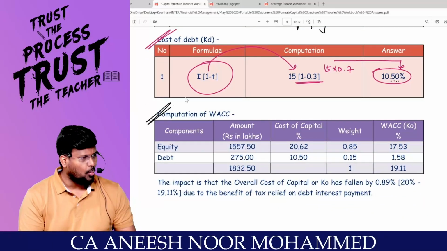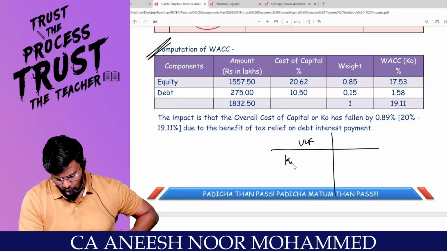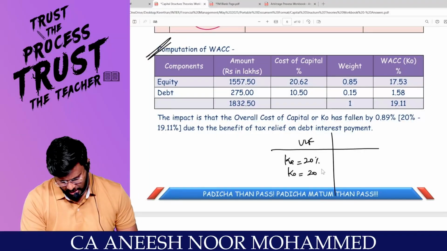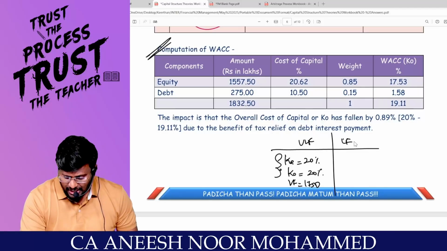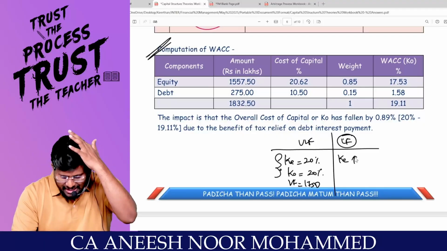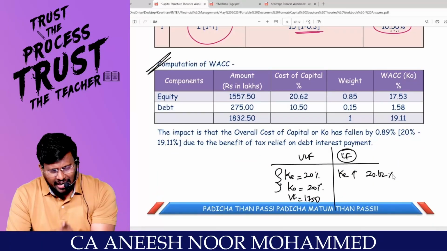Now I am going to calculate the WACC. Before I calculate the WACC, when the company was an unlevered firm, the KE of the company was 20%, so the KO of the company was 20%, and the value of the firm was 1750 lakhs. But once the company has become a levered firm, KE has increased from 20% to 20.62%. The logic is that you have converted an unlevered firm into a levered firm.